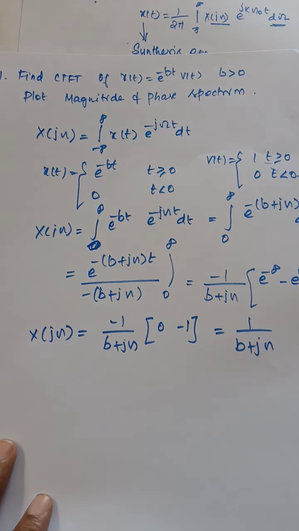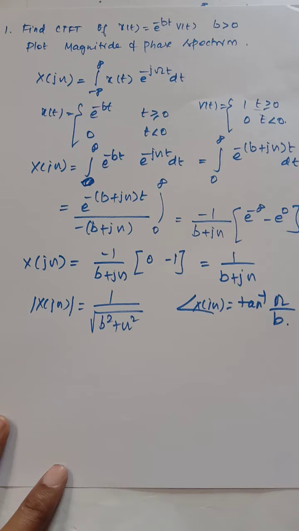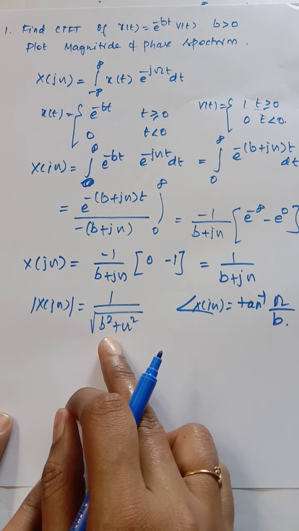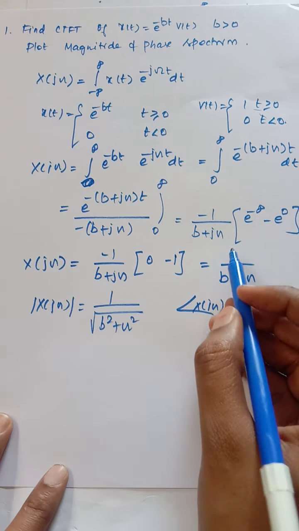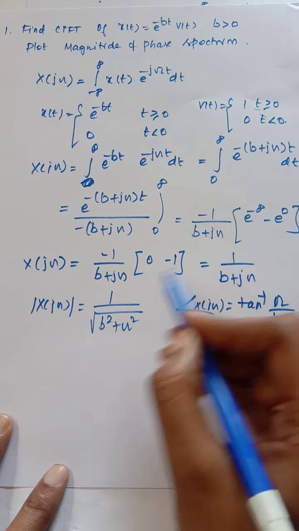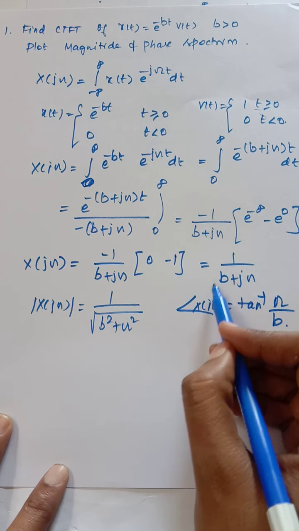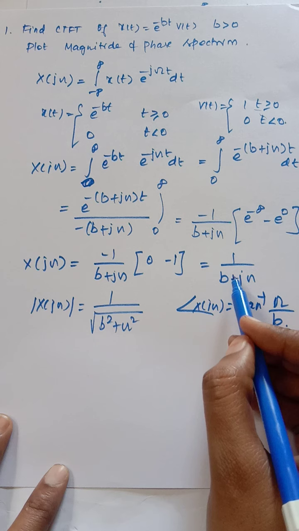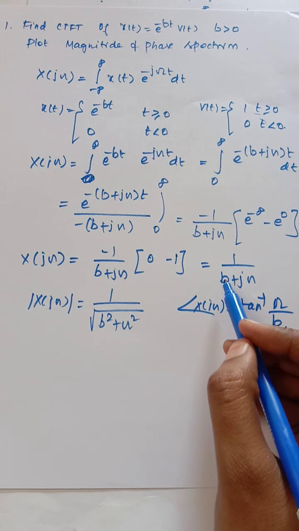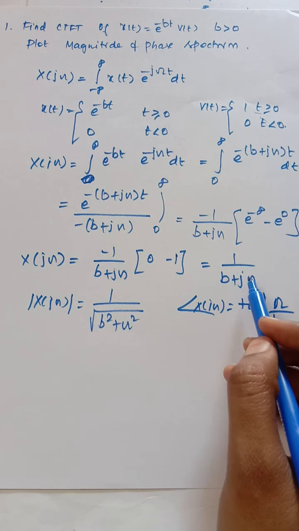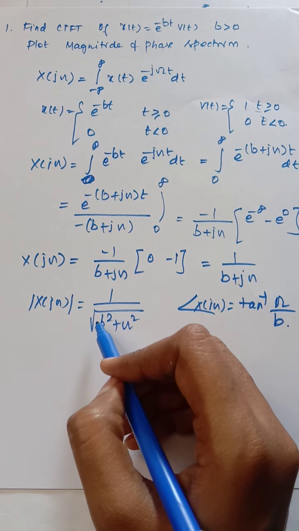Now I need to find the magnitude and phase part. The numerator is 1, so you retain this one; in the denominator you have a complex term, b plus j omega, whose magnitude is nothing but root of